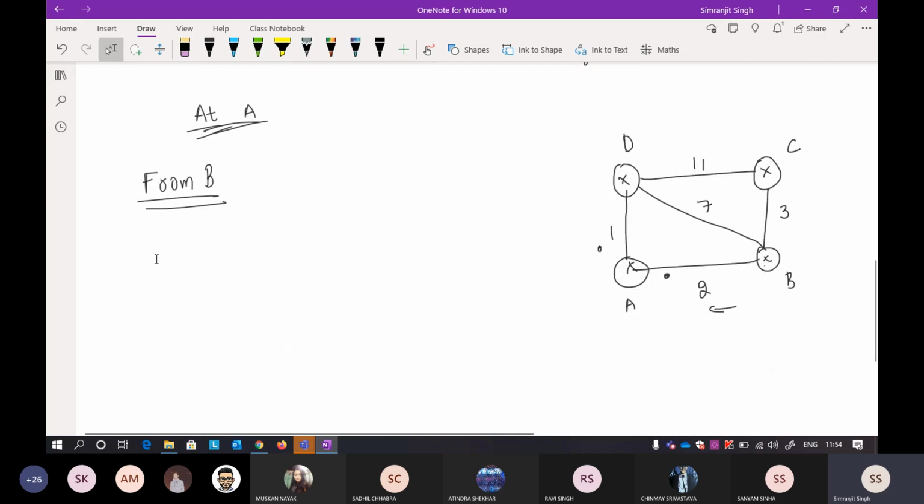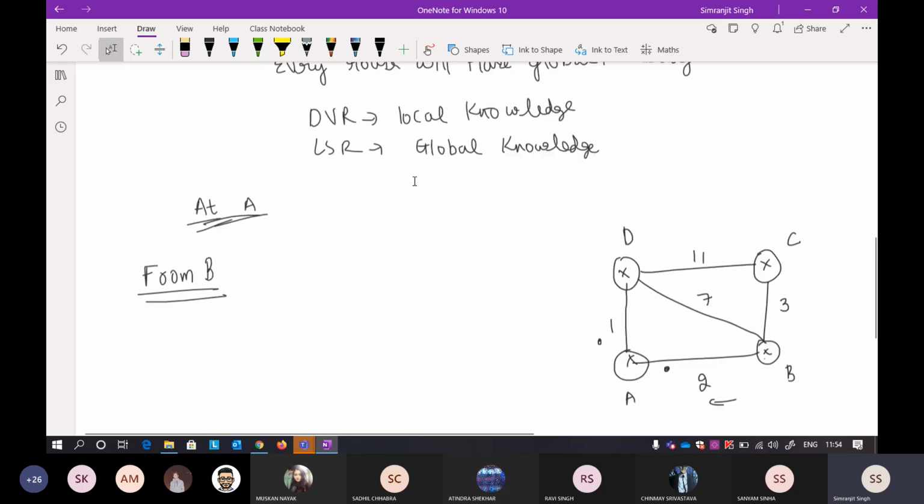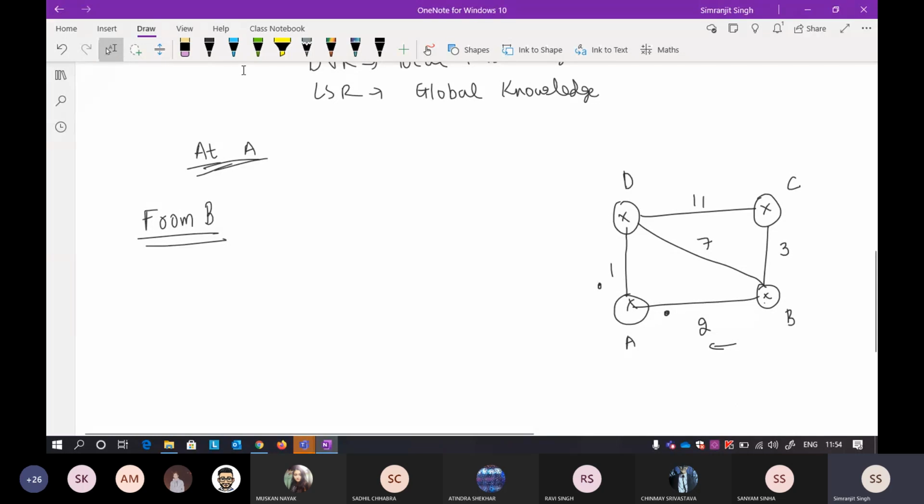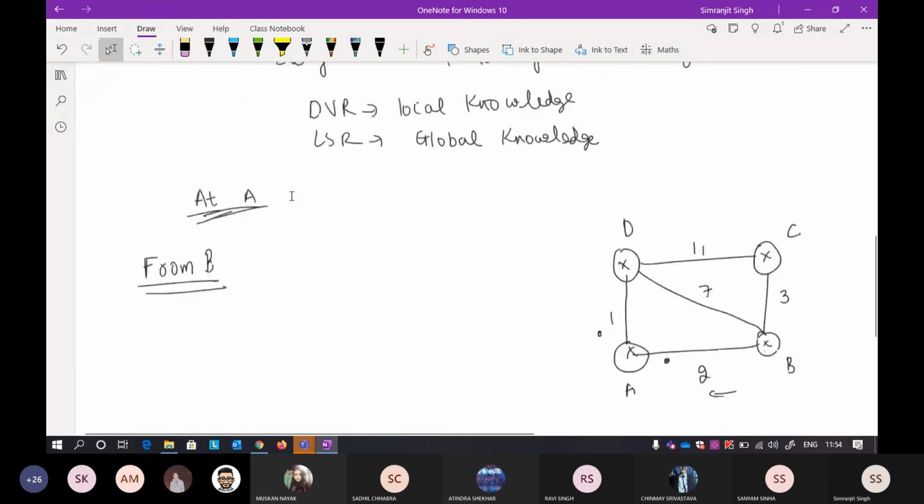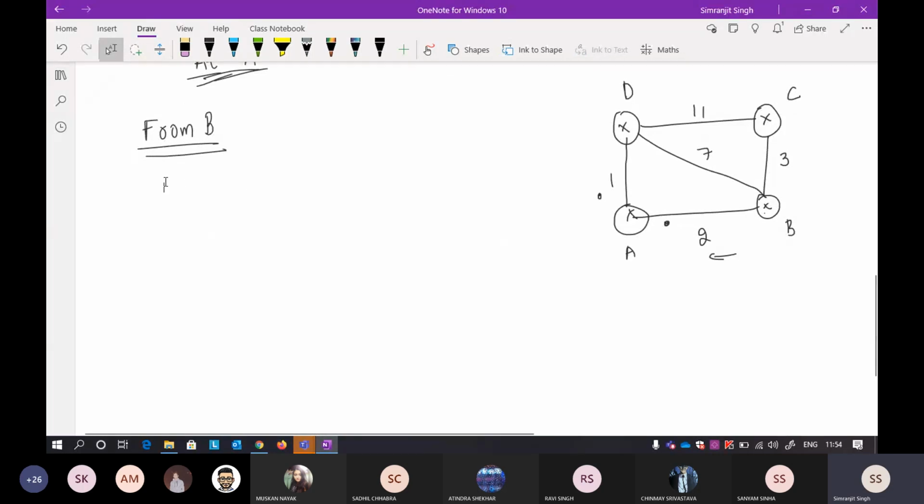I'm copying and pasting this information here. The information available in B is about A, D and C.